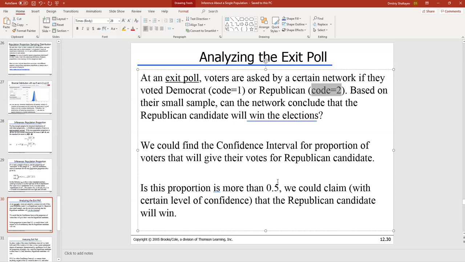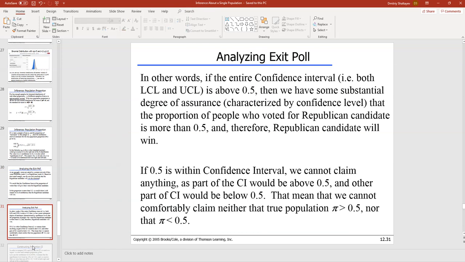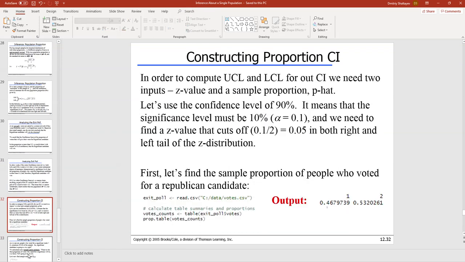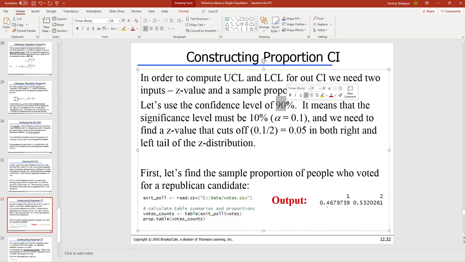Okay, so winning means we have to compare that against 0.5, right? If it's above 0.5, so he collected more than half of the voters, that means that the Republican candidate won the elections, right? Otherwise, he lost the elections. And what significance level do we have to use? I forgot. We choose here a 90% confidence. Therefore, a significance level of 10%.